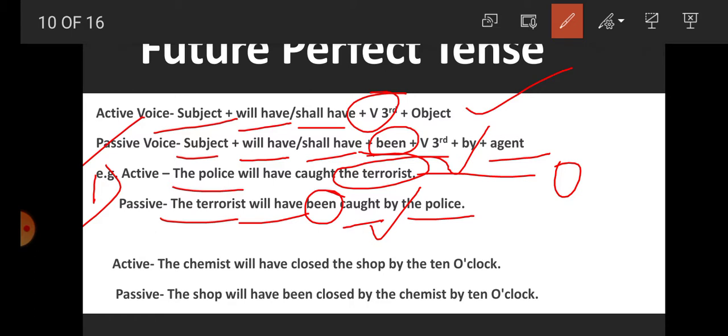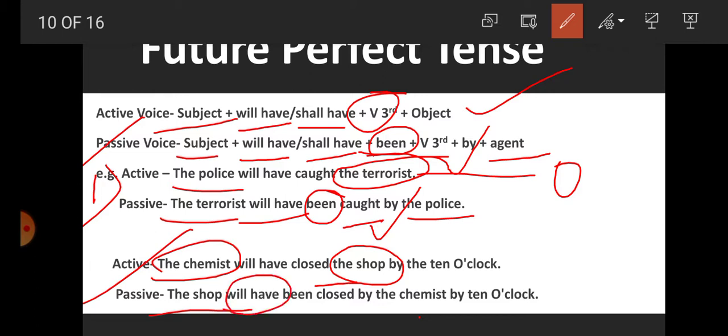Now second example. The chemist will have closed the shop by 10 o'clock. Students, so what is the chemist here? Subject. It comes at the object place. And what is the object here? The chemist will have closed what? The shop. So the shop will be what here? Object. So it comes at the subject place. After that, will have or shall have? Will have.